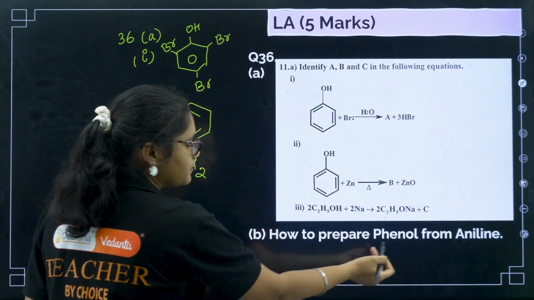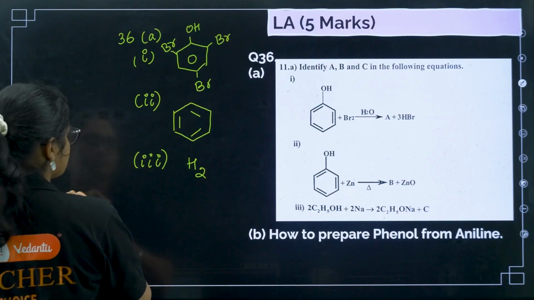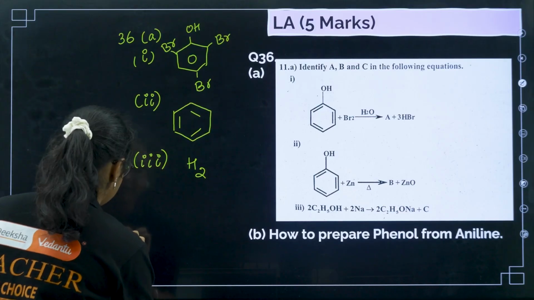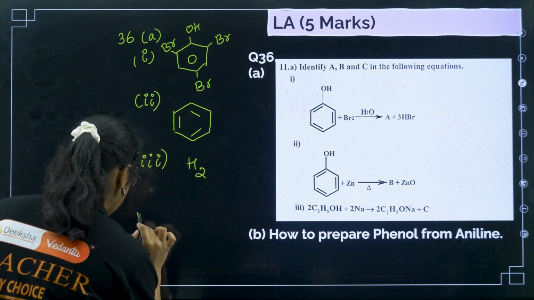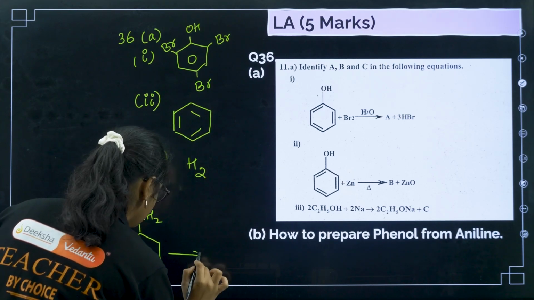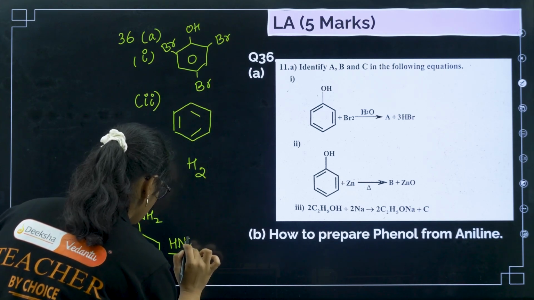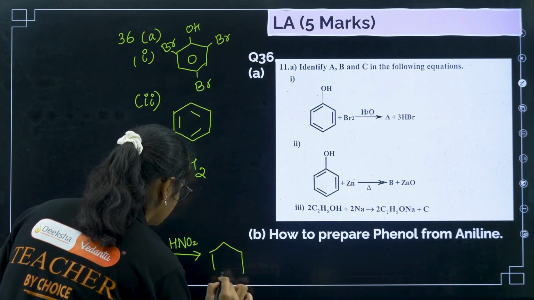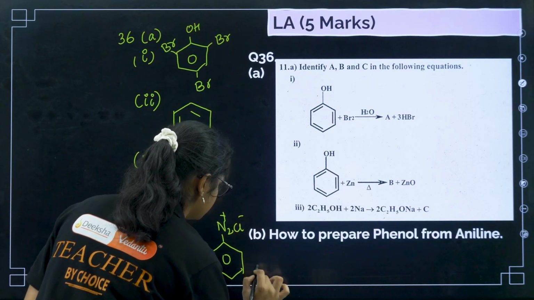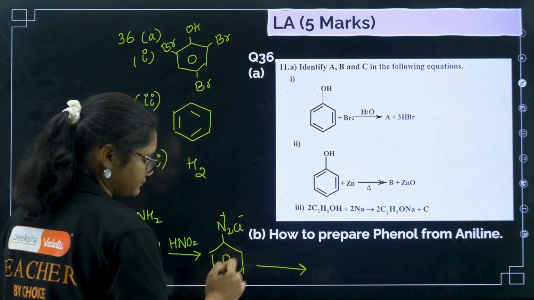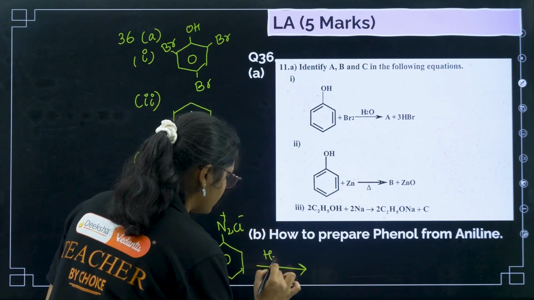Now how to prepare phenol from aniline? Here the reaction is like this. First you take aniline, and then treat it with nitrous acid. You get benzene diazonium chloride, N2 plus and Cl minus, and then you have water and you warm it.